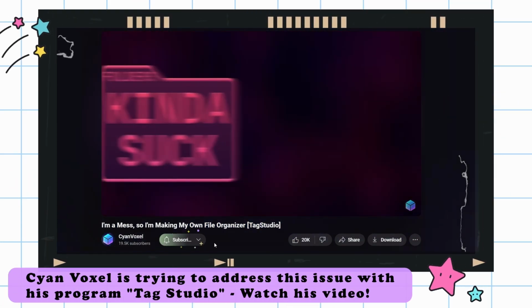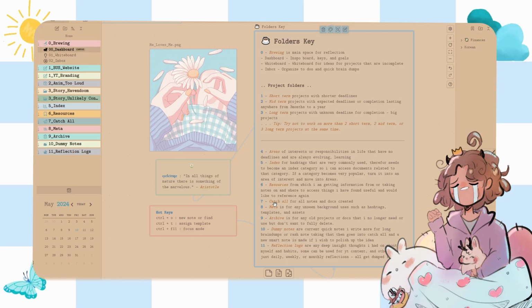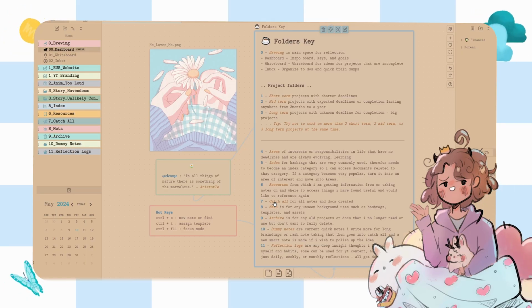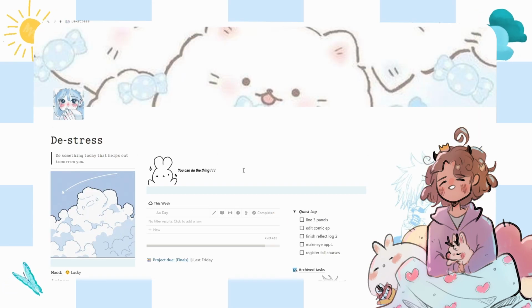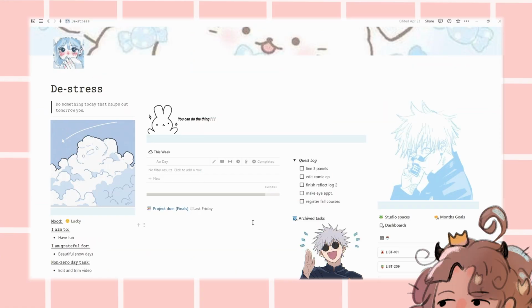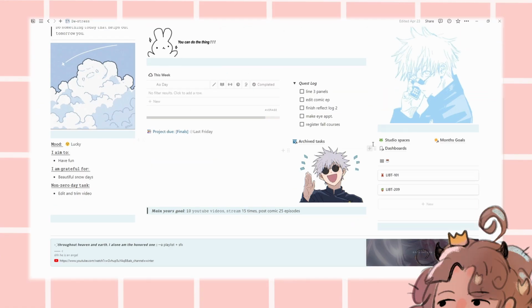The file system that is on the OS is not great. I tried using Notion to help organize a lot of my life in general as well and my projects and stuff. This is what it looks like right now. I have had a lot of different kinds of dashboards here. This is sort of all of the dashboards I've created.